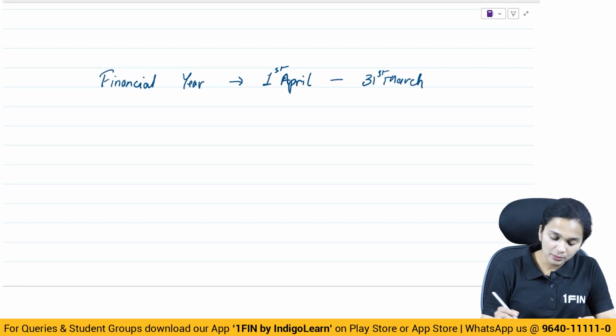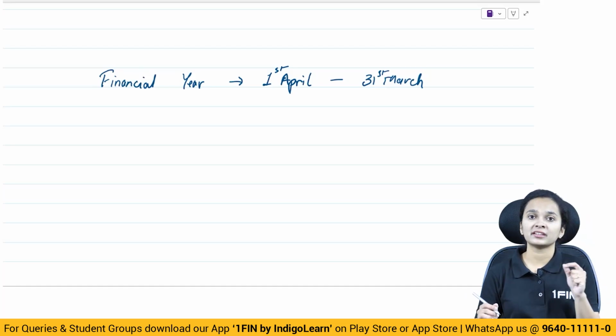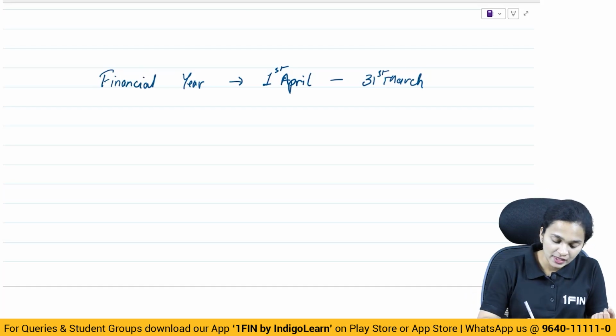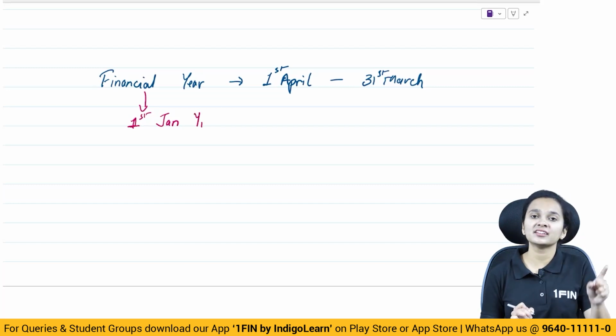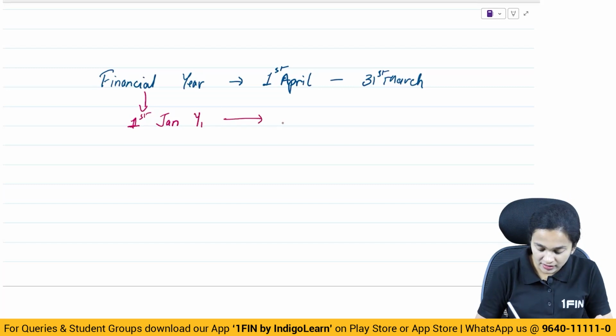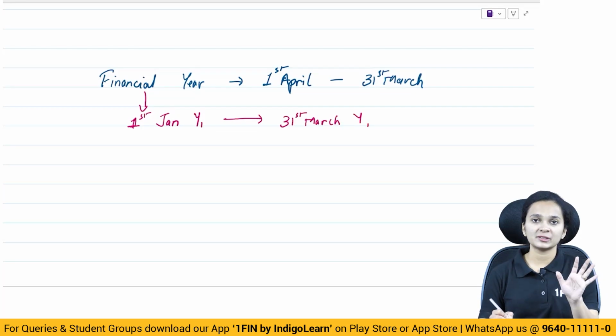Now if a company is incorporated after 1st of January, let's say 1st January of year 1, ideally when does the year end? It ends on 31st March of year 1, right?